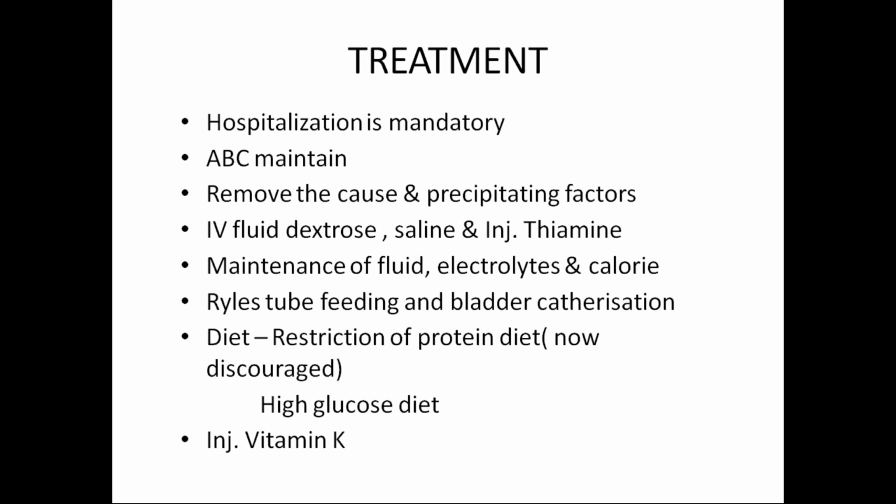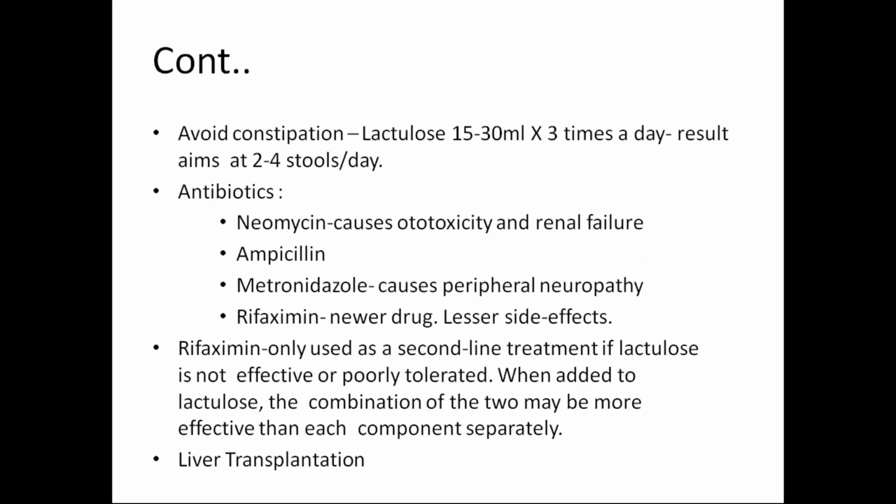Airway, breathing and circulation should be checked immediately and maintained, and we have to identify and remove the precipitating factor. IV fluids like dextrose, saline and injection thiamine should be given, and electrolyte imbalances should be corrected, like hypokalemia and hyponatremia. We have to insert the Ryle's tube and do bladder catheterization. Diet should be low protein and high glucose, with injection vitamin K, and constipation should be avoided by giving lactulose syrup.